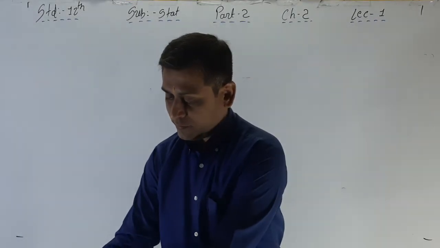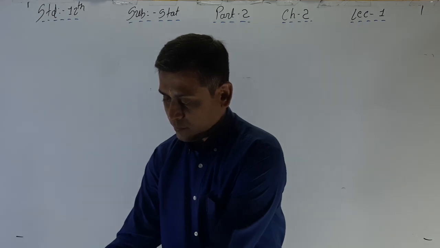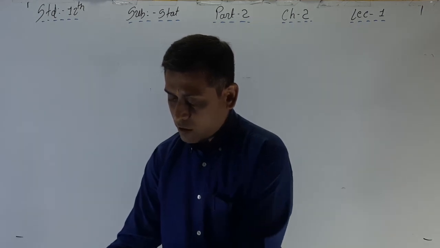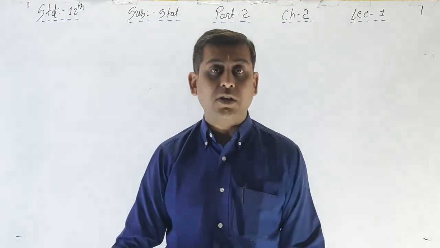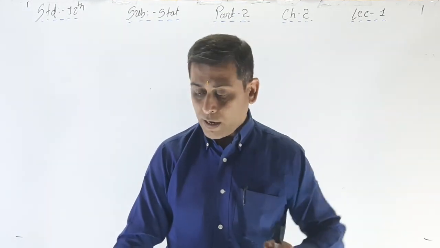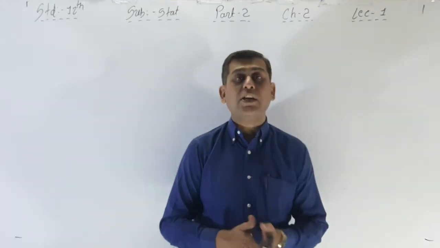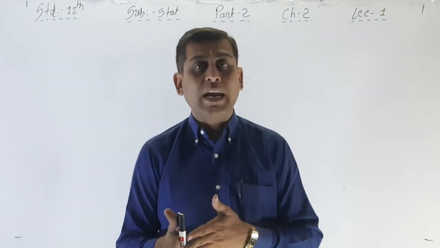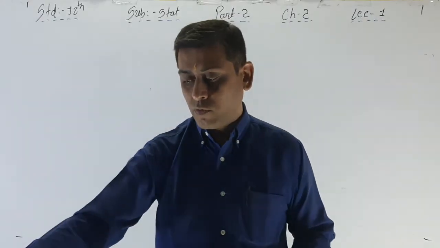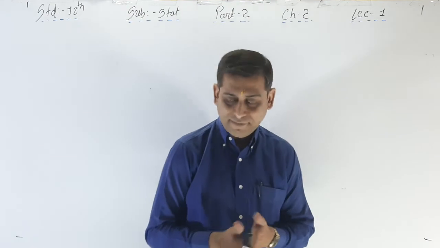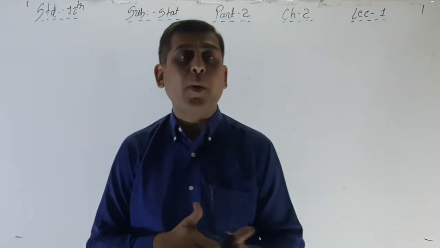Okay, the chapter started at page number 63, and right now we are on page number 81. Okay, so 18 pages are over. Good progress. Okay, now binomial probability distribution.